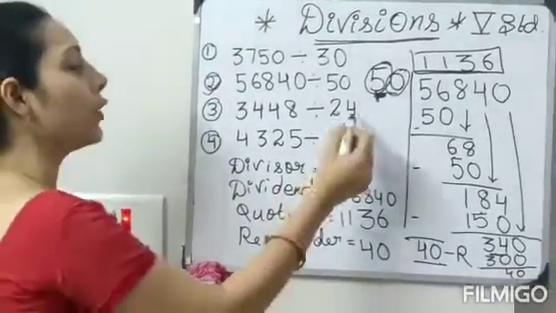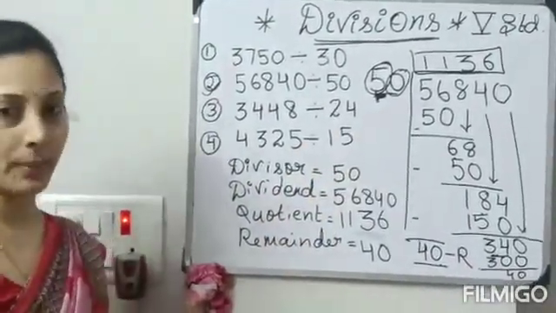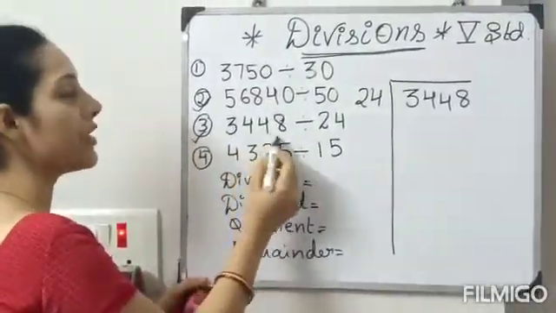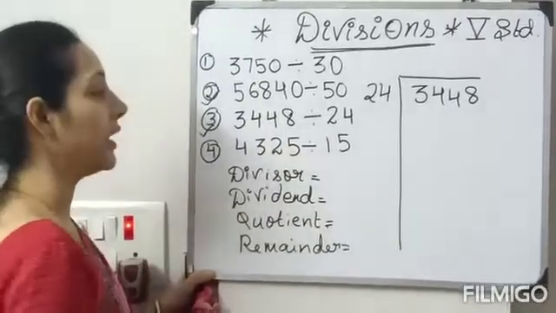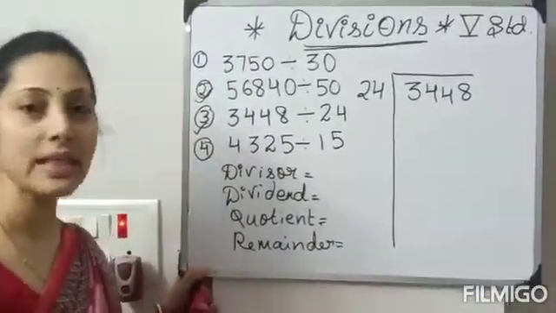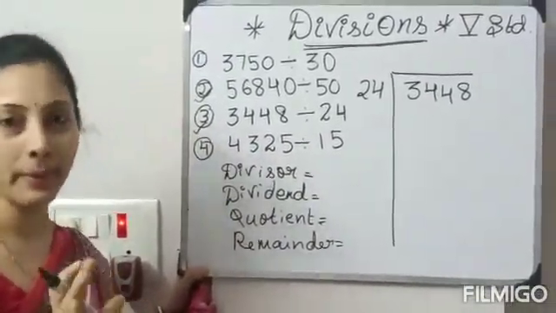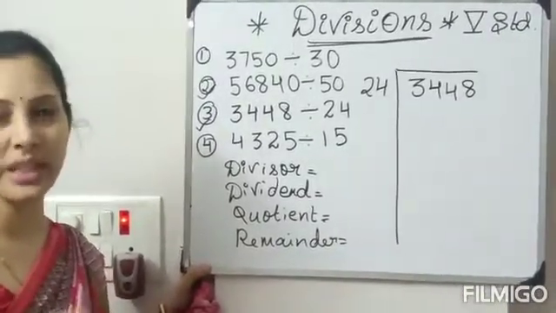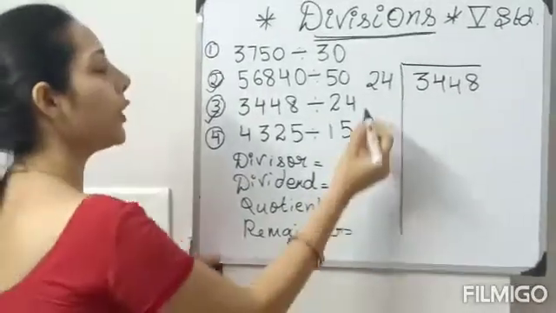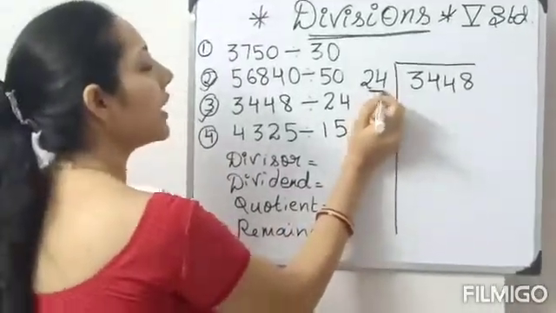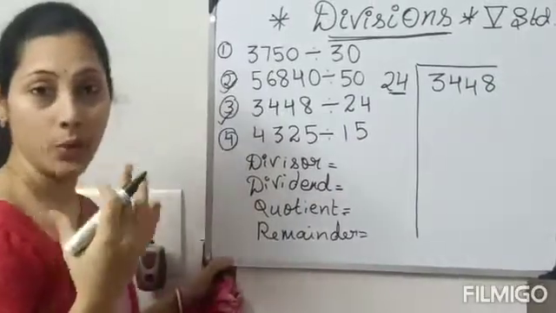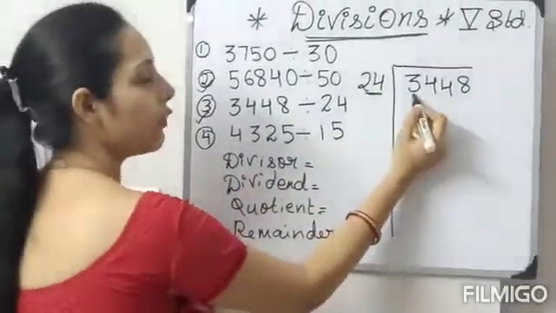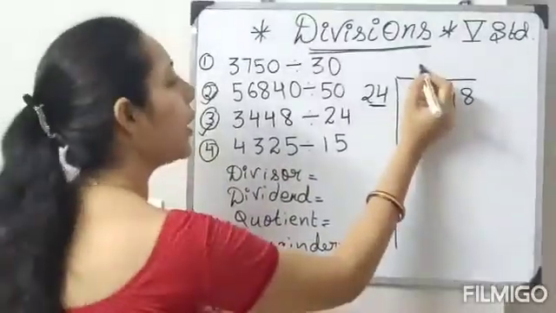Okay. Now we will go to our other sum. Just 1 minute. See, what is our third sum now? 3448 divided by 24. 24, see, it is really hard to remember the 24 table. And for 4th standard students, 5th standard students, it's a little hard. So what you have to think? You have to think that 24 means 2 table, 20. Because in 24, 34 will not go. So what you have to take?